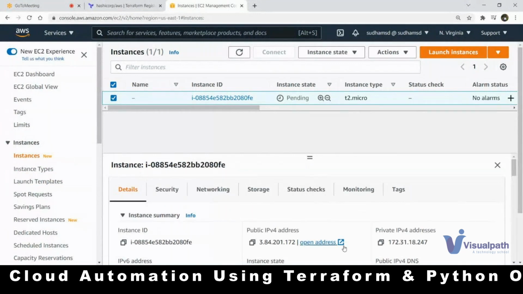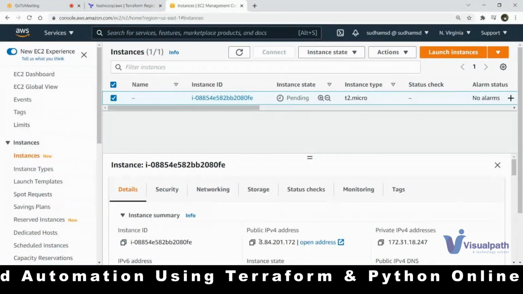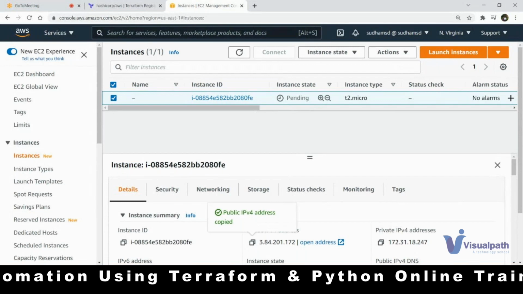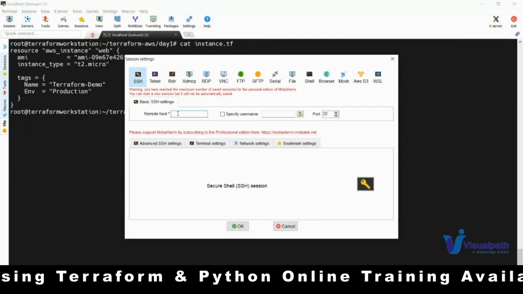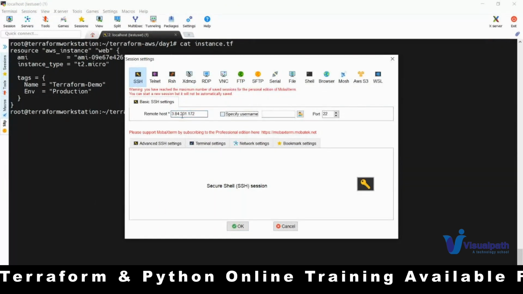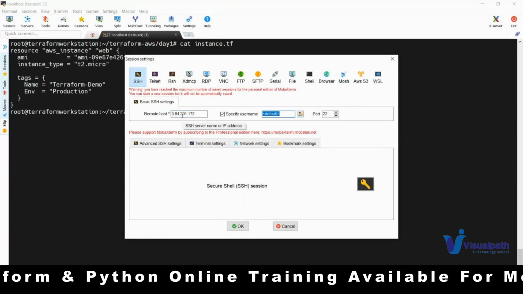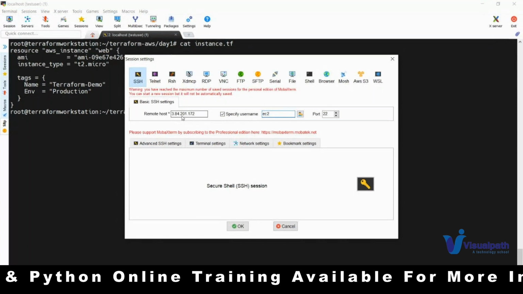I'll show you how to log in as well. Take this, go there, SSH, click on SSH, give this IP. For the AMI I've selected, the username will be ec2_user.